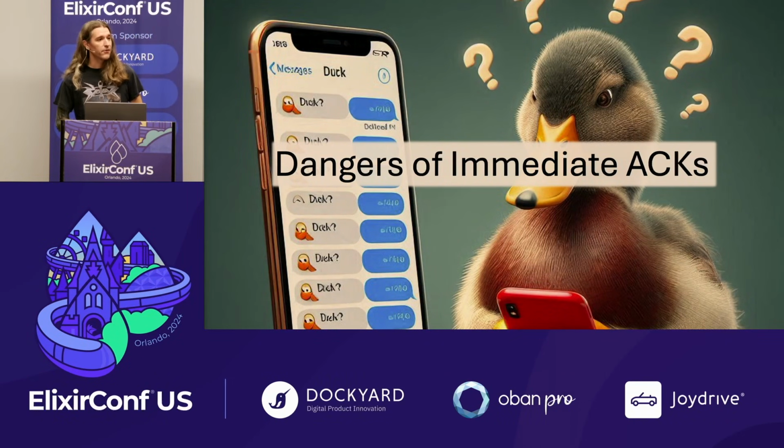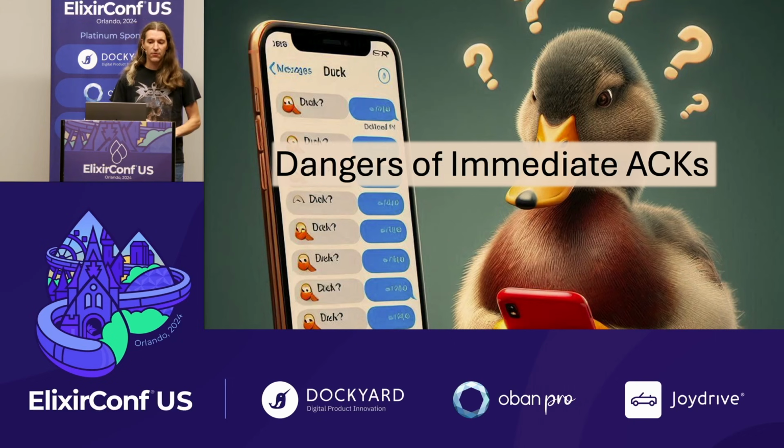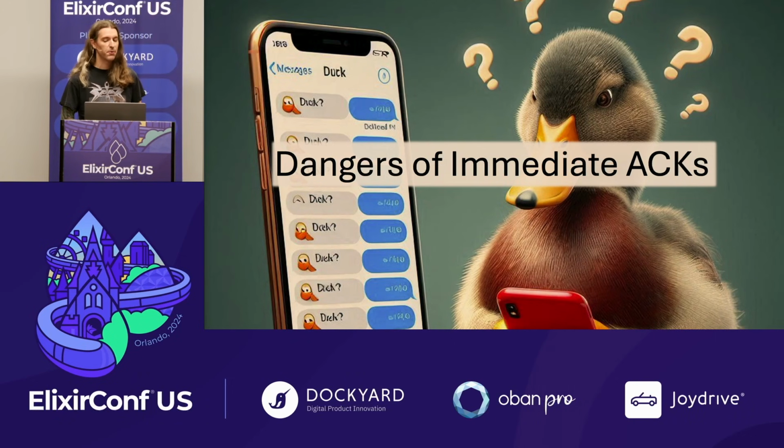While trying to fight another issue with duplicate text messages being sent, we started immediately acking messages in each Broadway consumer. And this had an unfortunate side effect that caused us to roll this back very fast. It turns out that you can't fail messages after they've been acked, and when you say that out loud, you realize how stupid you were for thinking it could be any other way. You've told Rabbit that you're handling the message, and then it doesn't have to care about it anymore. So of course you can't fail it after that.